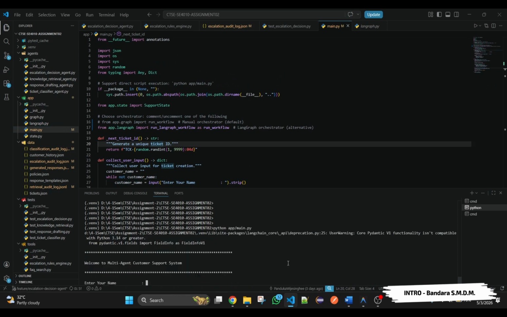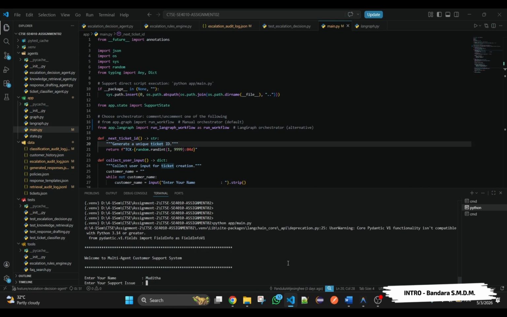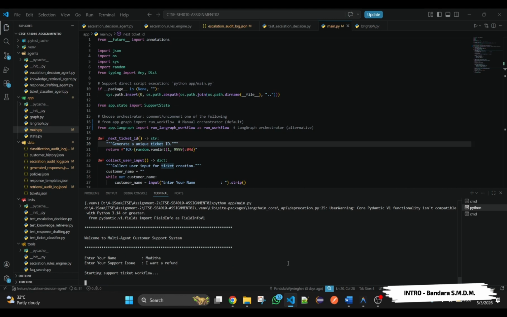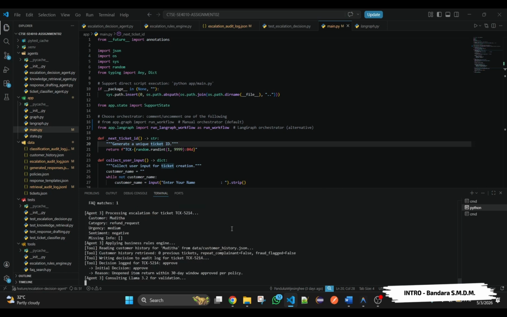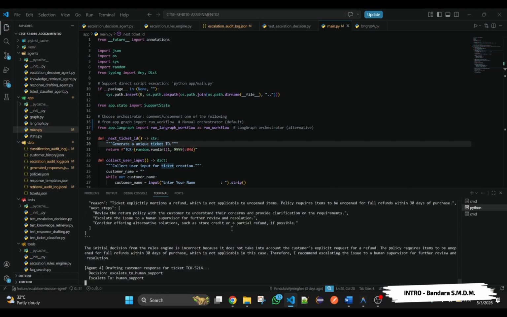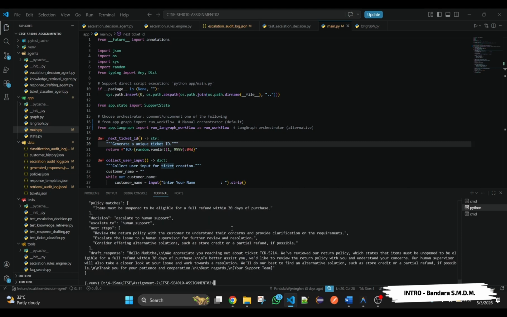First, I need to add the name, and then I will add the ticket itself, and then it will go through the workflow. First, agent 1, the classification, and then it will move on to agent 2, retrieval. After retrieval, it will go to agent 3, the escalation decision agent, and then the final agent, the response drafting agent. You can see the final response like this, and that's basically the system. Each member will describe their contributions.